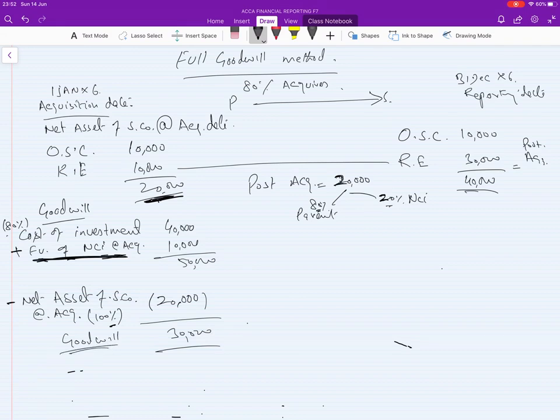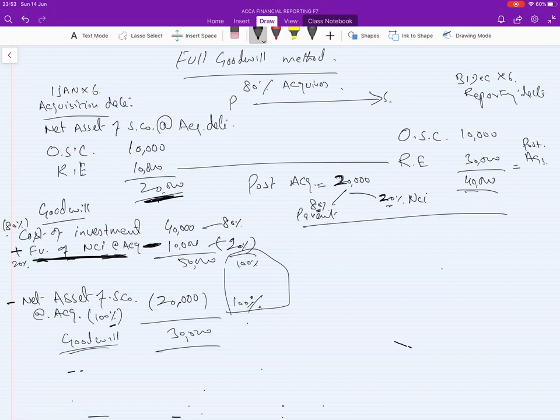So if you see, this shows 80%, this shows 20%, total is 100%. So 100% here and 100% here. So now it shows like with like comparison. This amount will be given in the exam.